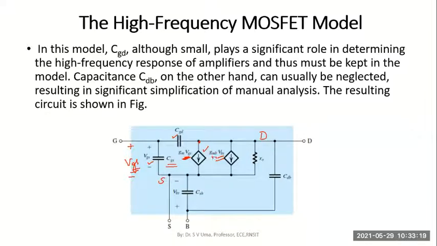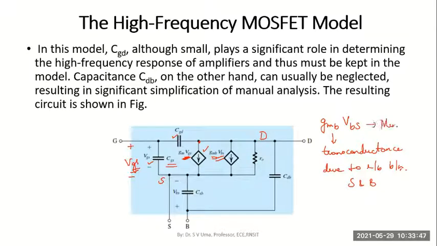Here GMB represents the transconductance due to reverse bias between source and body terminals. Because of that, there is a transconductance effect which causes some current. Please remember this represents the minority current.